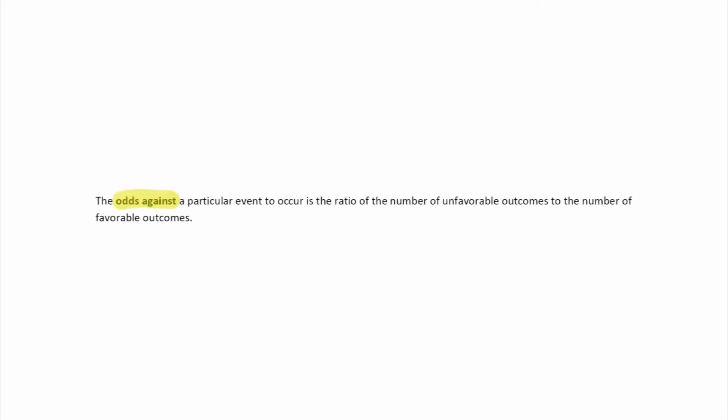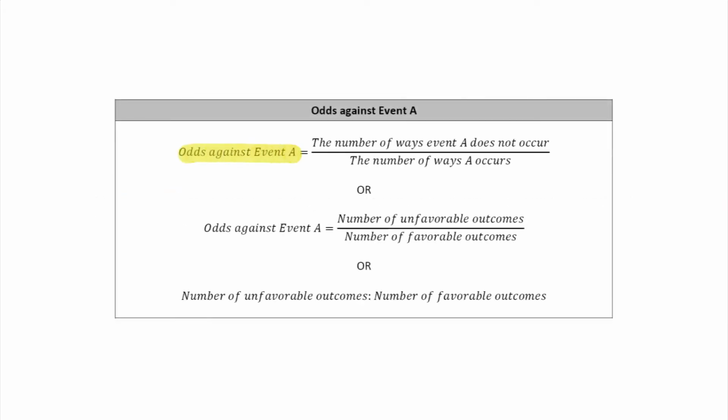The odds against a particular event occurring is the ratio of the number of unfavorable outcomes to the number of favorable outcomes. So basically we've turned the odds upside down from the odds for. So the odds against event A happening are the number of ways event A does not occur divided by the number of ways that event A does occur.